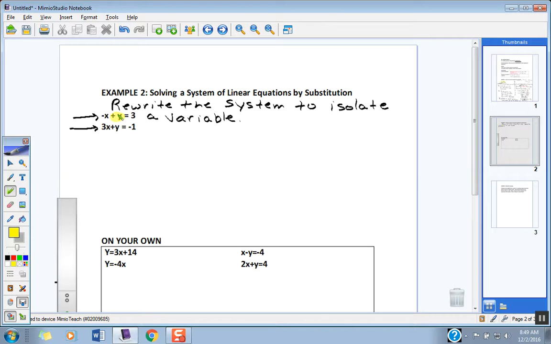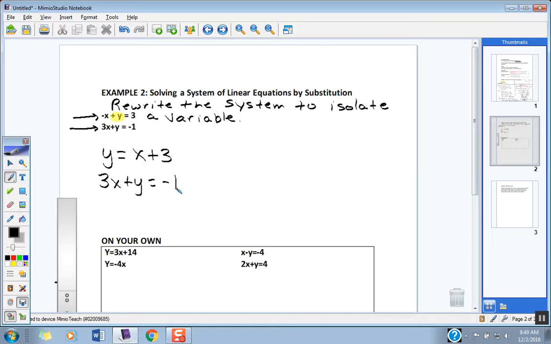Add x. Okay, so we're going to rewrite the system. All I'm going to tell you is you just have to rewrite one equation. So we're going to change this first equation to be y equals what, kiddos? X plus 3. Very good. And once you've rewritten one of those, you can keep the other one exactly as it is. So the next one stays the same. 3x plus y is going to equal -1.